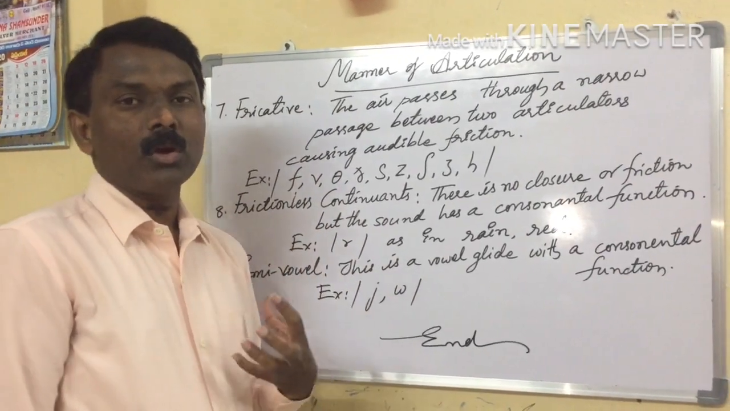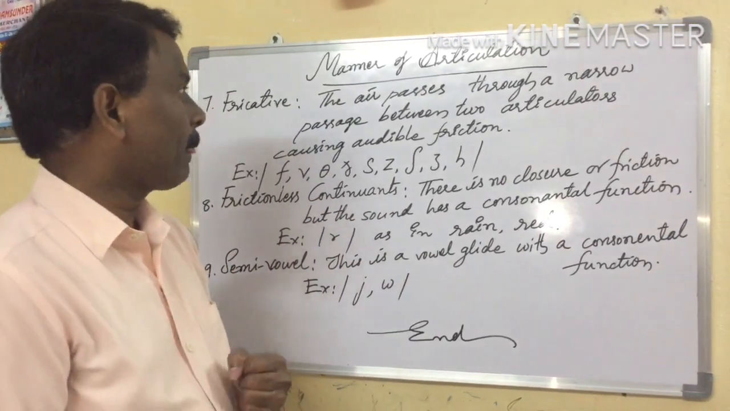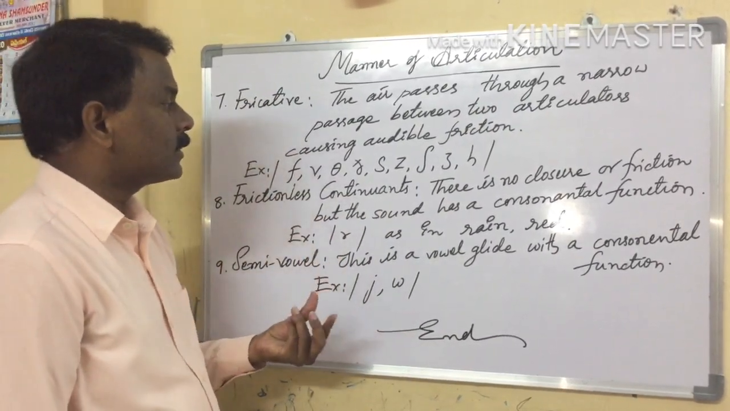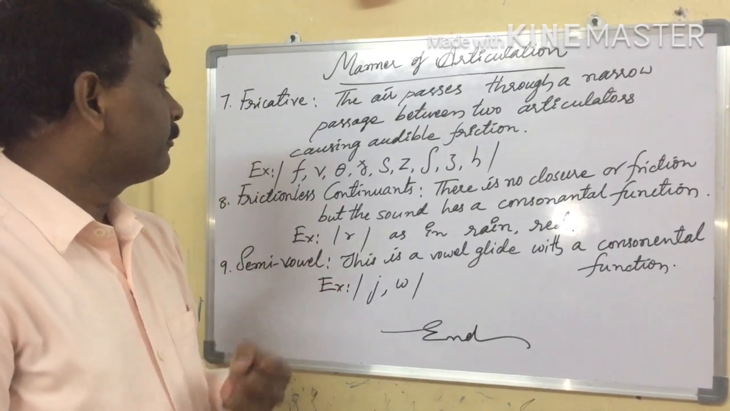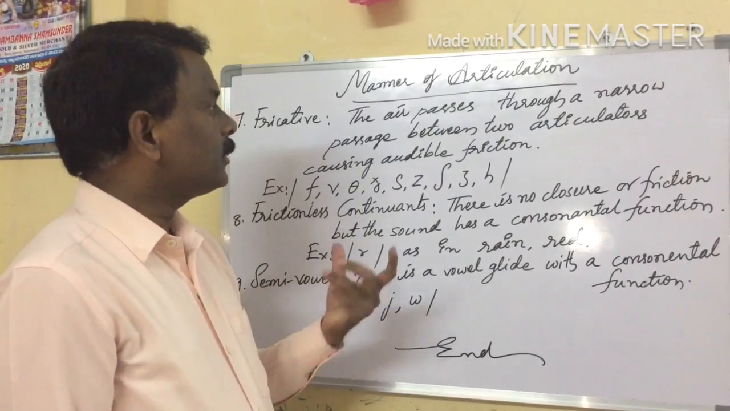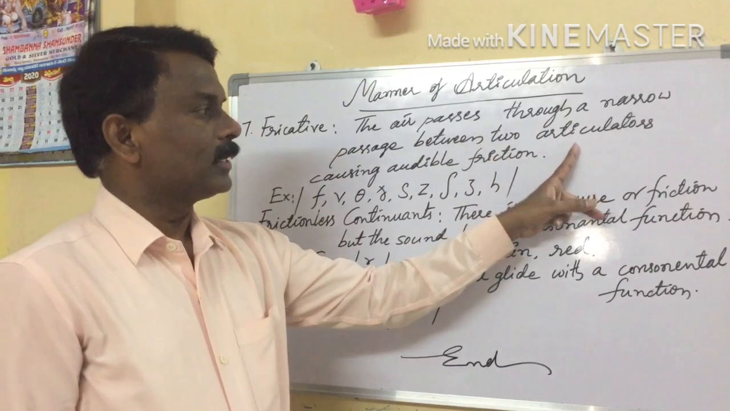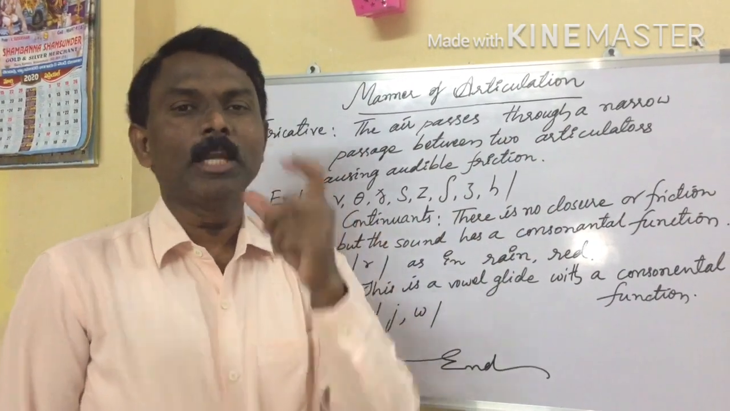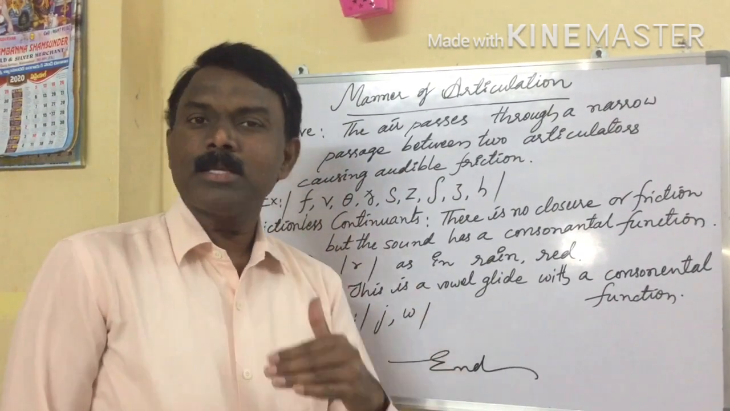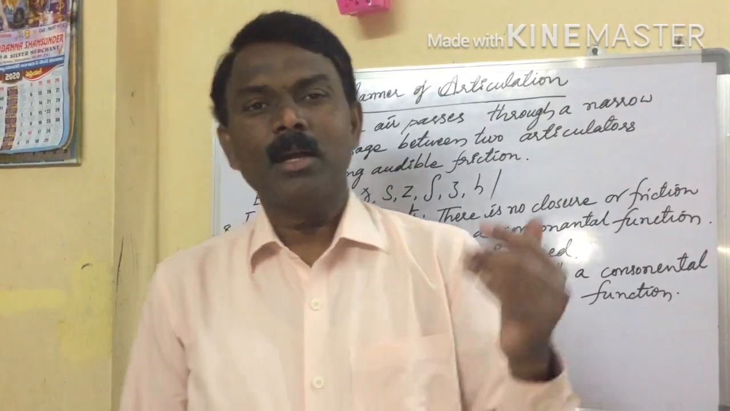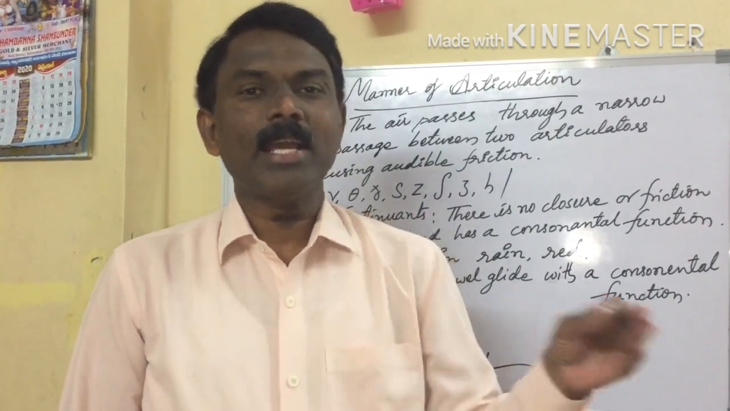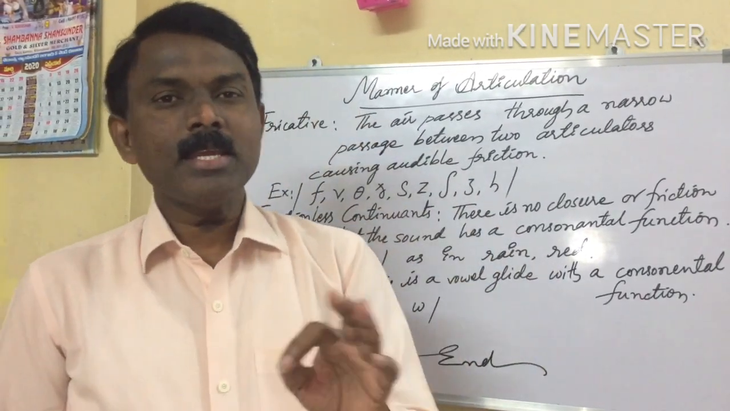So what is going on while producing these sounds? Now let us see. The air passes through a narrow passage between two articulators, causing audible friction. For example, fa, fa. What are the two articulators? Two lips, lower lip and upper lip. Lower lip is called active articulator. Upper lip is called passive articulator. Why? Because lower lip is very active when we speak any language.